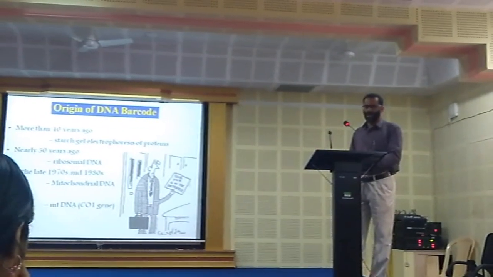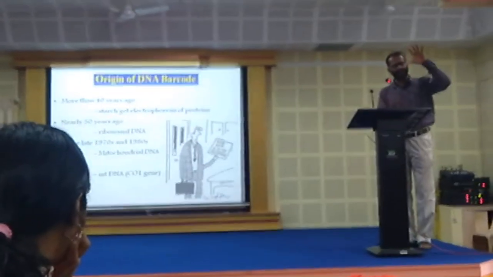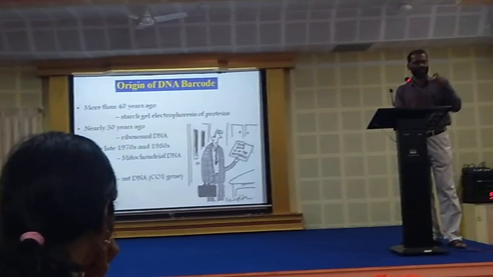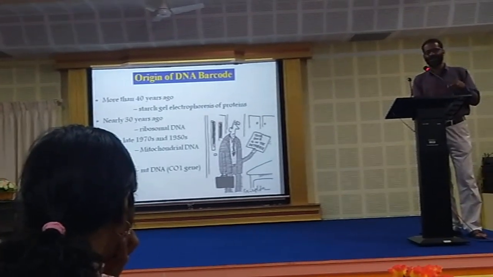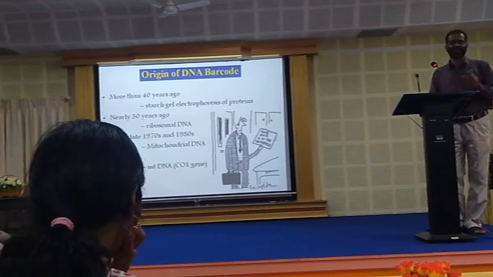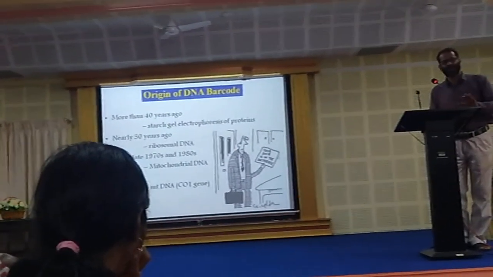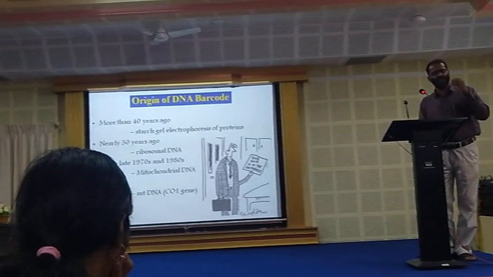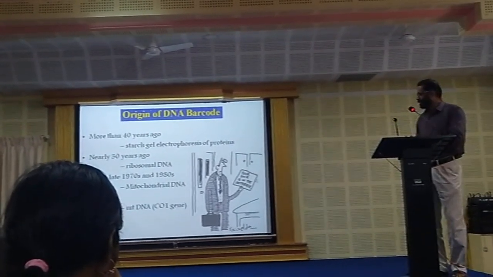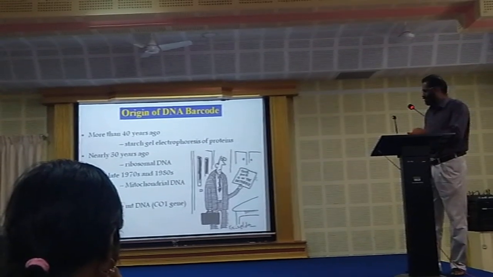Recently, among the 18 different genes in the mitochondria, one gene called the CO1 gene is a universally accepted molecular marker for the identification of most species, particularly all the invertebrates. All the invertebrates can be identified using the mtDNA CO1 gene.